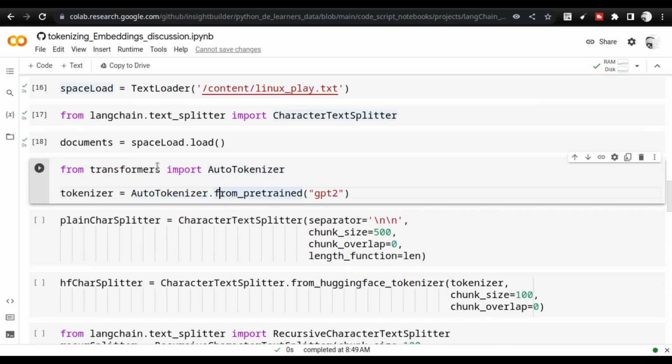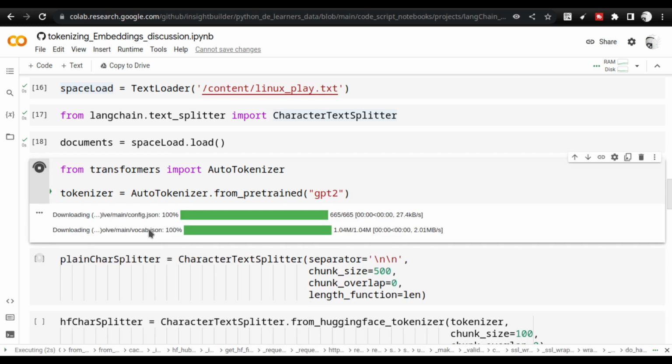I'm going to pull the AutoTokenizer. This is a transformers class. I'm going to pull AutoTokenizer for the GPT-2 model. This is open source GPT-2, a generative text model or large language model that is available open source in Hugging Face. There are many updated versions coming around on this model also. We are going to use that, and first and foremost, we are going to pull the tokenizer.